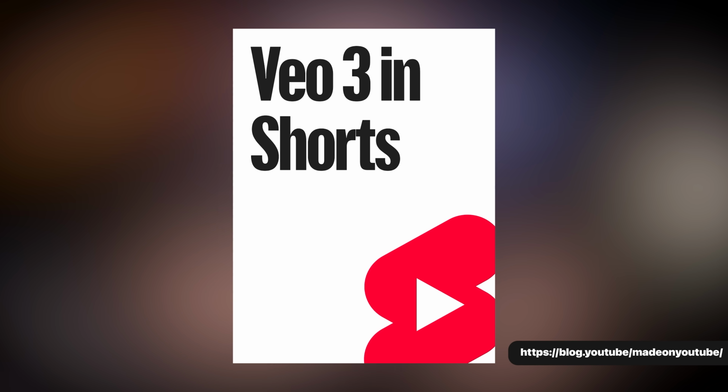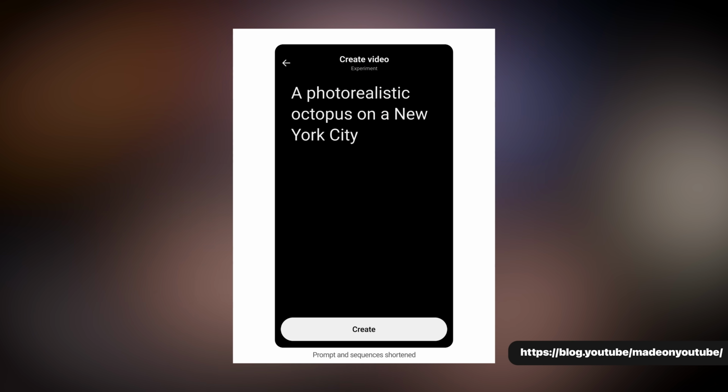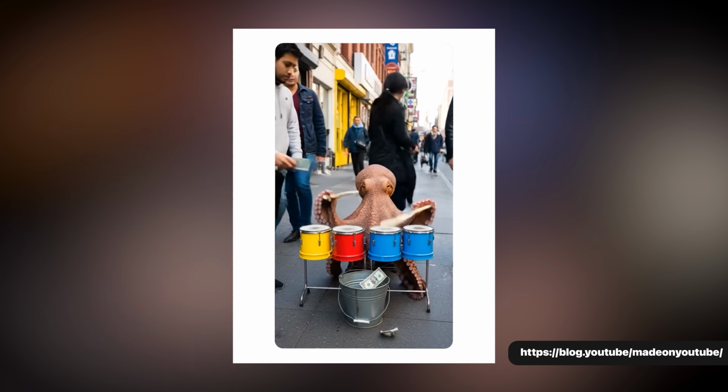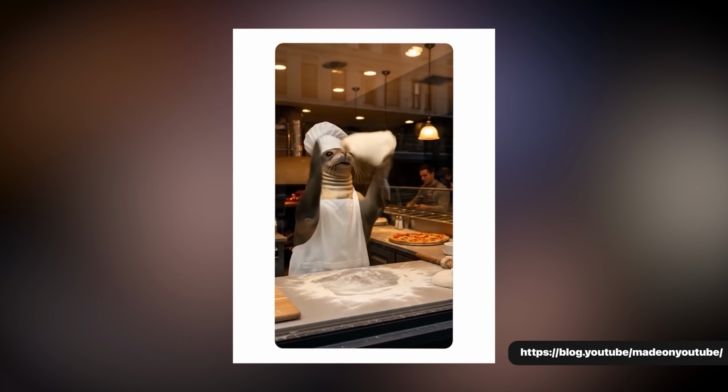Okay, so the very first thing on this list is you are going to get Google VO3 inside of YouTube Shorts. If you're not familiar with what VO3 is, it's Google's video generation model. How it works is you go to VO3 and you type in whatever it is that you want the video to be. You can do a sentence, you can do a paragraph, whatever, and then it will generate that video and it comes out looking amazing.